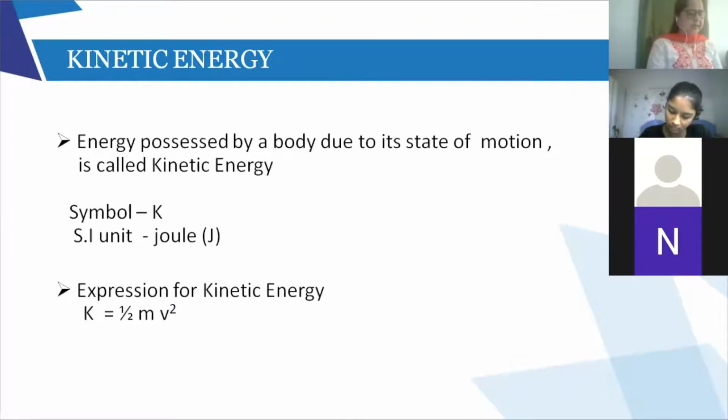I don't think you need the derivation anyway. I've used this derivation for the work energy theorem, so you can use the same thing if they ask you. Usually derivations are not asked. So the expression for kinetic energy is given as half mv square.